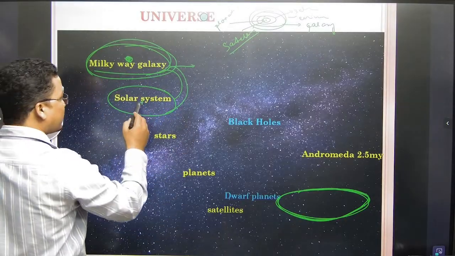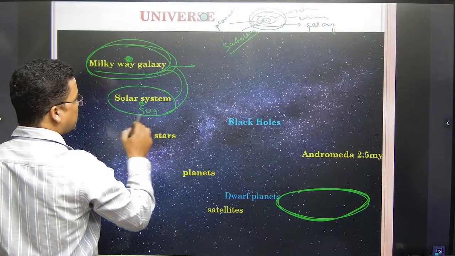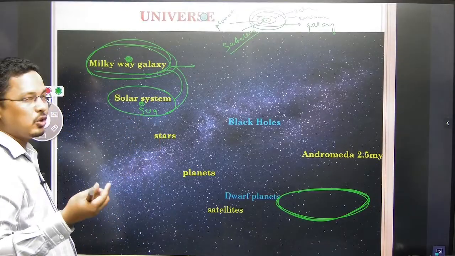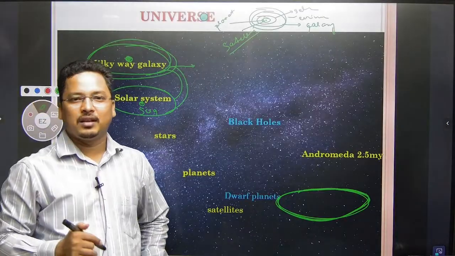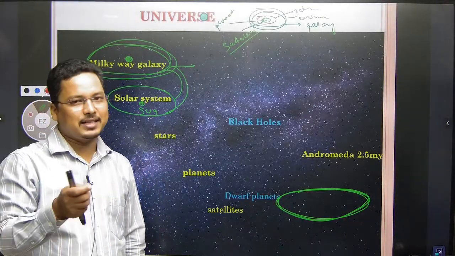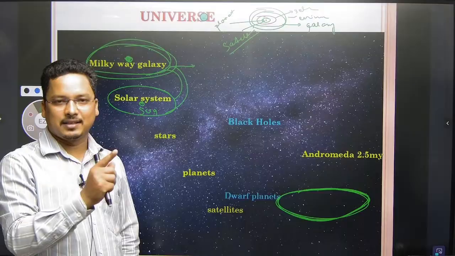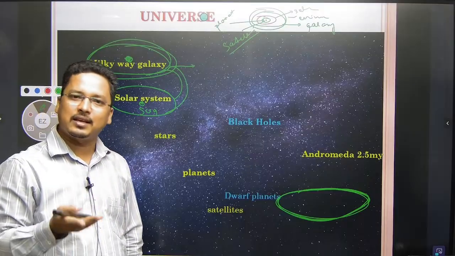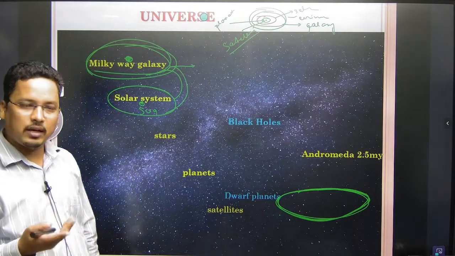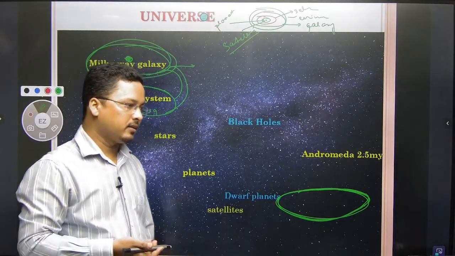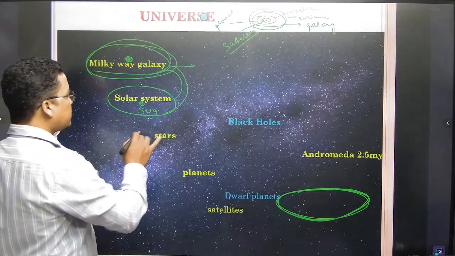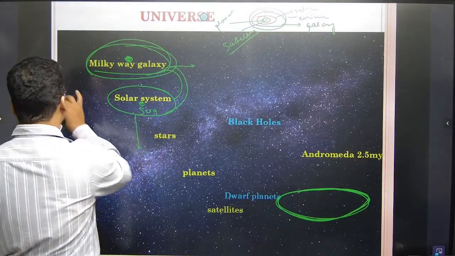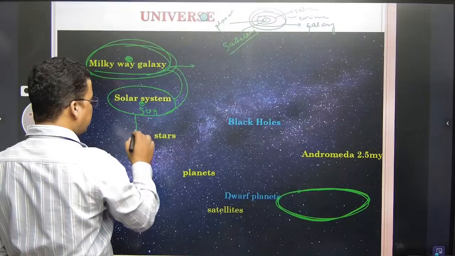But here we are having the sun at the heart of the solar system. In the center of the solar system there is the sun, and all the planets are revolving around that sun. The sun is a star because it has its own light. It's a star, right? Now see this solar system, hope this one is fine to all, right?